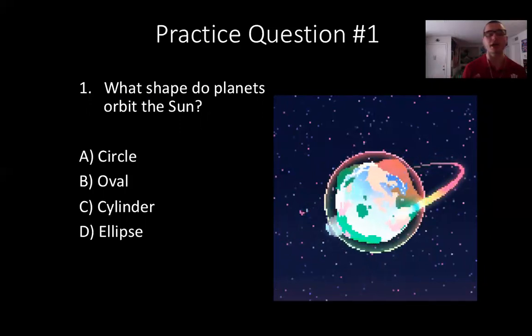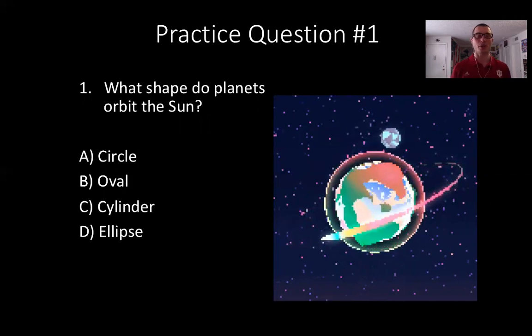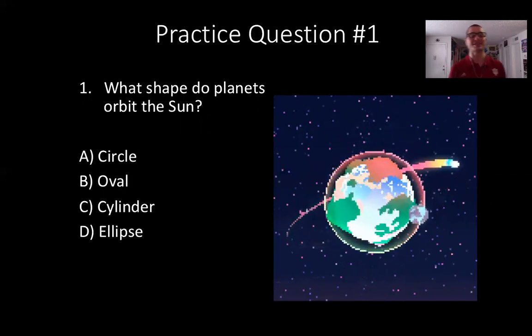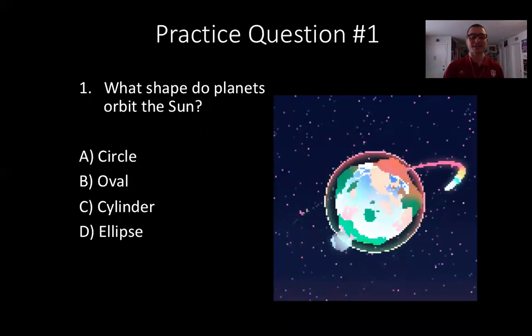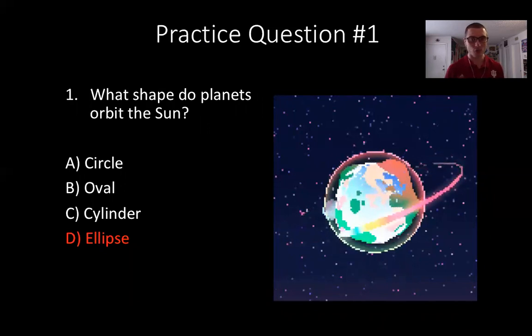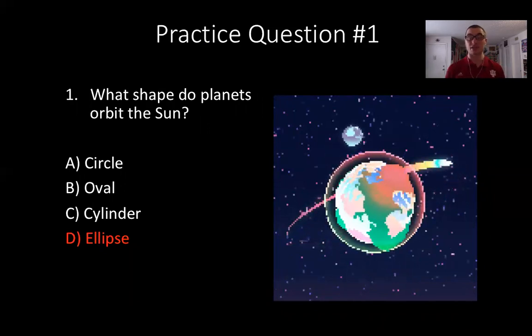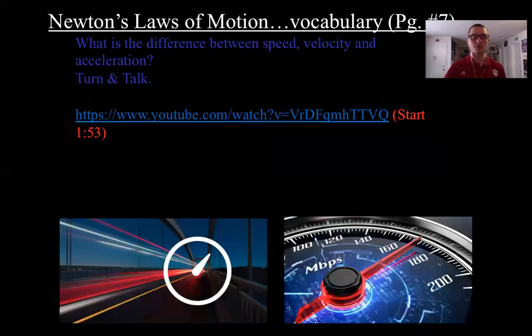What shape do planets orbit the sun? What is the best answer? Is it A, circle, B, oval, C, cylinder, or D, ellipse? Pause the video, think about it. The correct answer is going to be D, ellipse, guys. Ellipse is like an oval shape, but your best, most specific answer was ellipse. Let's go. We did our questions of the day.